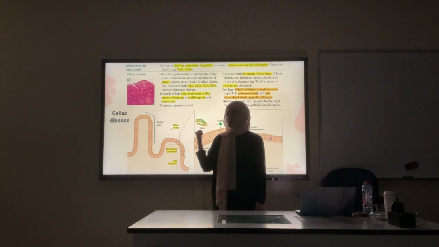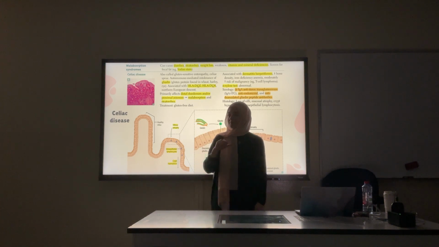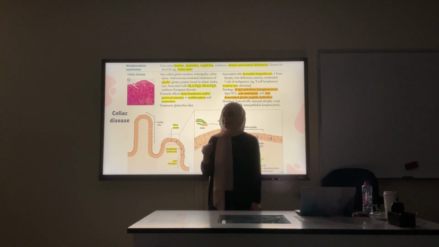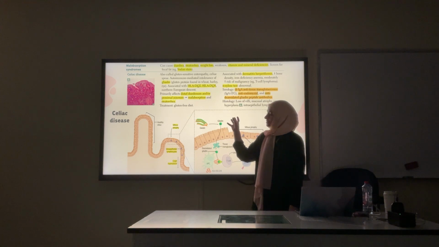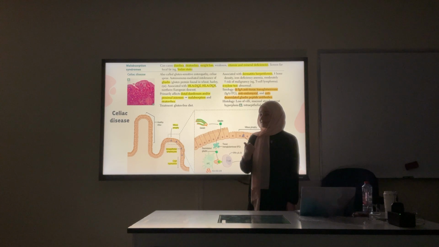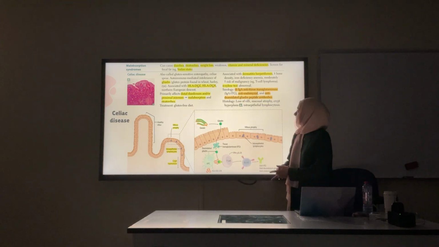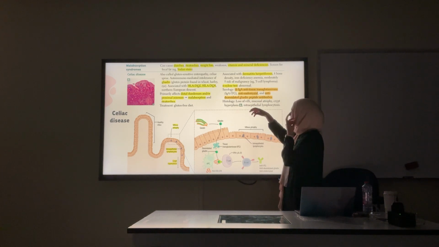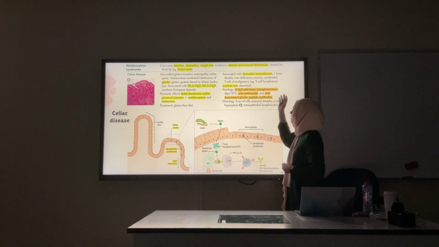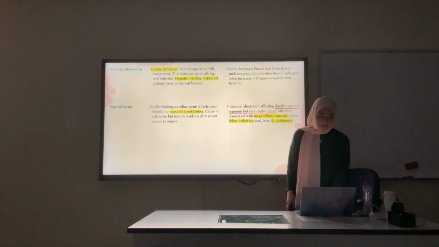So which mineral deficiency will happen? What gets absorbed in the duodenum? Iron. Iron deficiency can happen. Proximal jejunum, which nutrient gets absorbed? Folate. They can also have folate deficiency. On serology, you can also find autoantibodies against IgA, anti-tissue transglutaminase, anti-endomysial, and anti-deamidated gliadin, though you know them more in biochem.